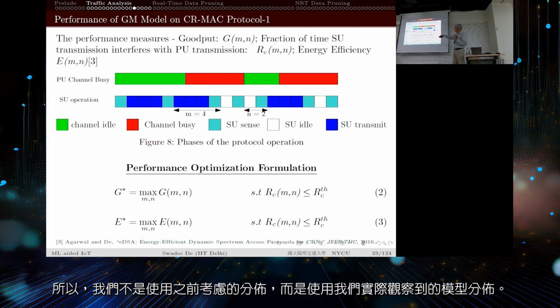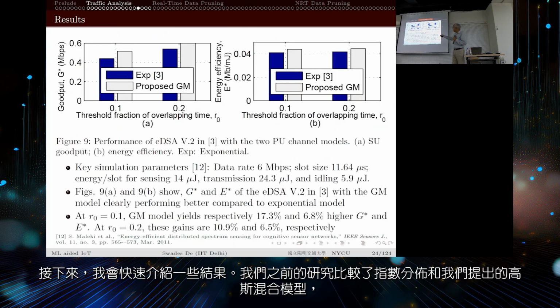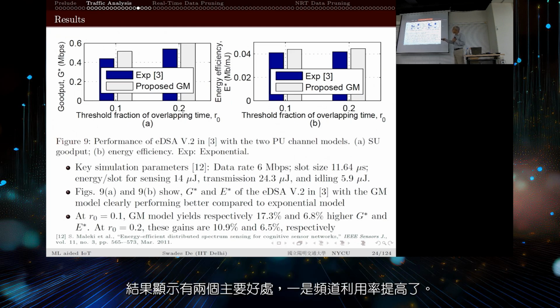Now, instead of using the distribution that we considered, we go by our empirically observed and modeled distribution. Quickly I will run through some of the results. Our previous approach, where we considered exponential distribution, versus the proposed GM gives a twofold benefit. One is that my channel utilization, measured as throughput, is improved.